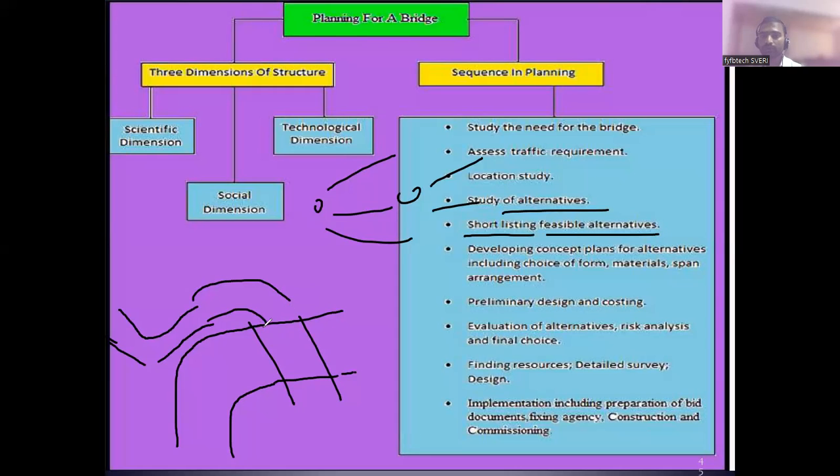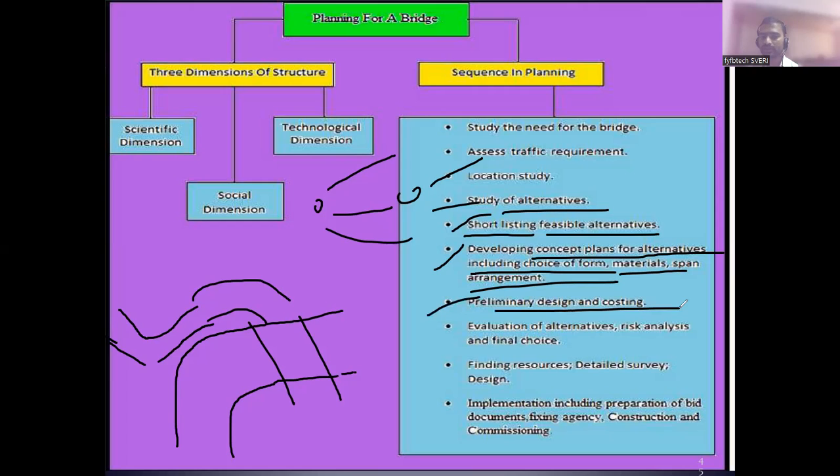Okay, if you have 3-4 alternatives, among them you have to shortlist something. Then developing concept plans for alternatives, including the choice of material, span, and arrangement. So among the alternatives you had, you have to develop the concept plan. In terms of materials, span, and arrangement. Where the material is available nearby the city, in that case you have to construct the bridges and all. Alternatives, all you have to check.